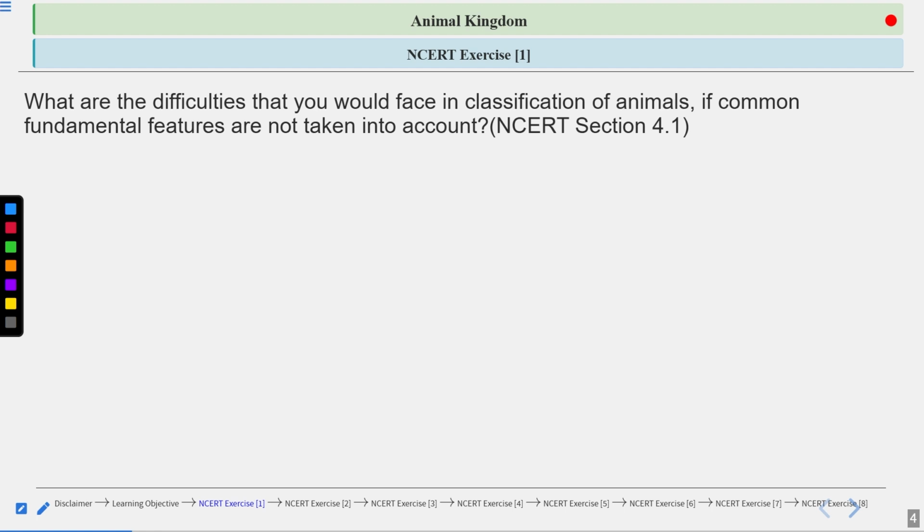So here the question is: what are the difficulties that you would face in classification of animals if the common fundamental features are not taken into account? You are not following the fundamental features, like circulatory system, reproduction. Then how will you be able to classify? What are the difficulties that you will face? So let us see the answer of this question. This question belongs to your NCERT section 4.1, right? So let us see the answer.